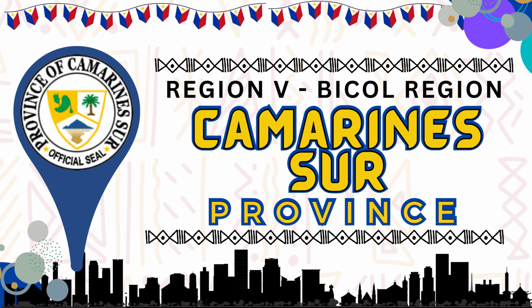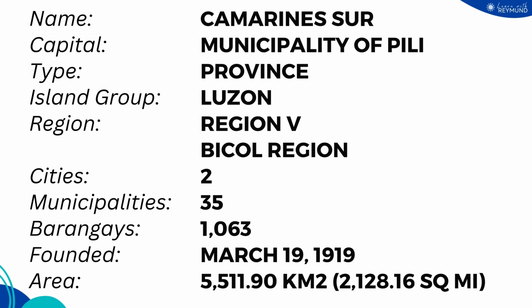The different cities and municipalities comprising the province of Camarines Sur in Region 5 or Bicol region. The province of Camarines Sur has the municipality of Pili as its capital. It is a part of the Luzon Island Group in Region 5 or Bicol region. It is composed of 2 cities, 35 municipalities, and 1,063 barangays. It was founded on March 19, 1919.